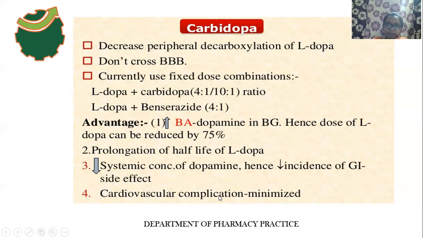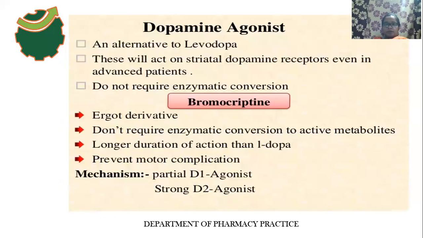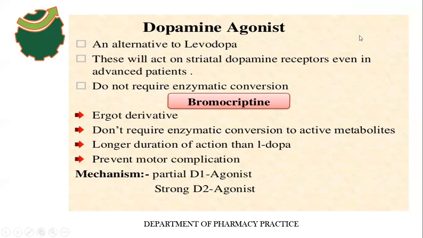The cardiovascular complications will be minimized, and GI side effects will be minimized. Okay, and the next thing is dopamine agonist. Dopamine agonist is an alternative to levodopa. The next category is an alternative to levodopa, and this will act on striatal dopamine receptors, even in advanced patients.